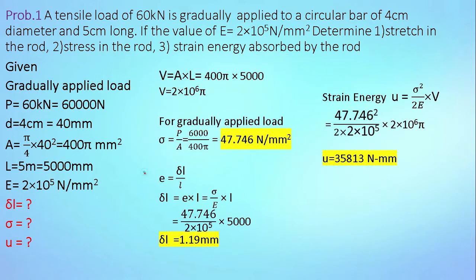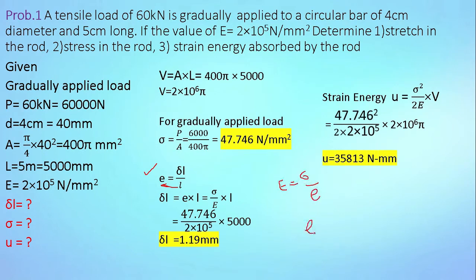We know the formula for linear strain. It is the change in length divided by the original length. So for finding this change in length, multiply this term by small l. So the equation becomes delta L is equal to strain multiplied by L. We know the formula of Young's modulus, E is equal to stress divided by linear strain.